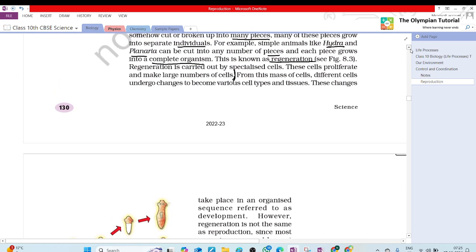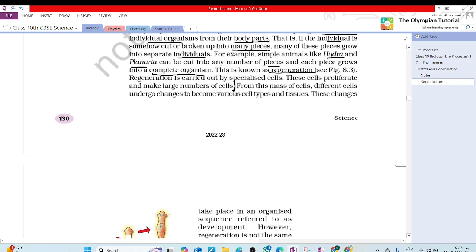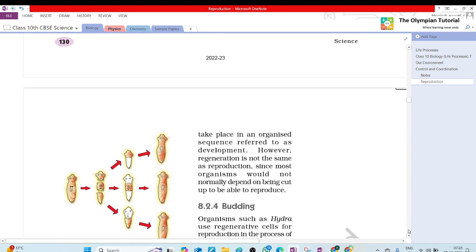From this mass of cells, different cells undergo changes to become various cell types and tissues. These changes take place in an organized sequence referred to as development. However, regeneration is not the same as reproduction since most organisms would not normally depend on being cut up to be able to reproduce.